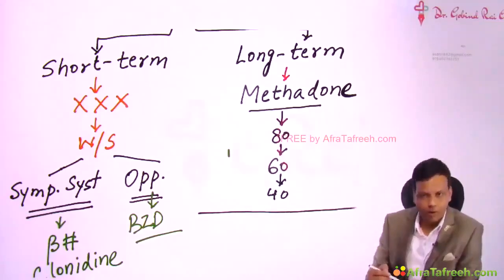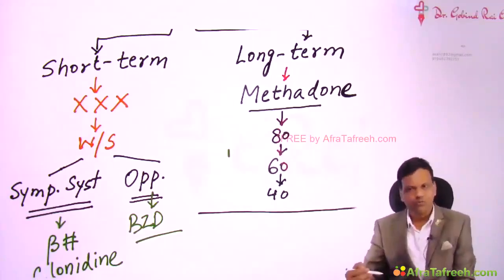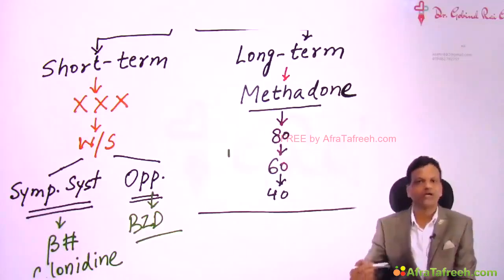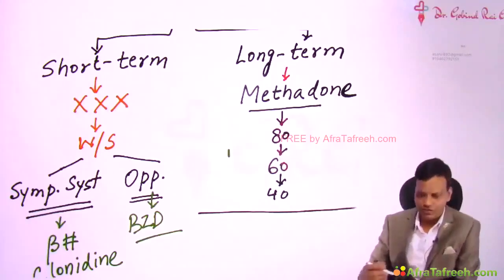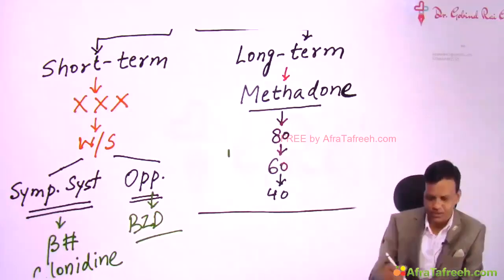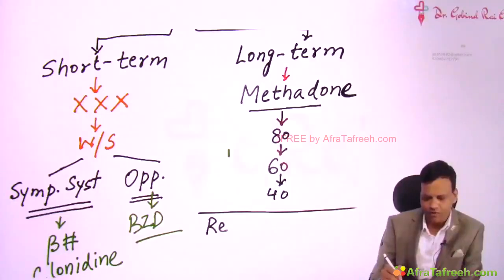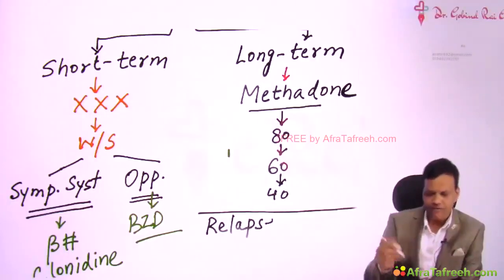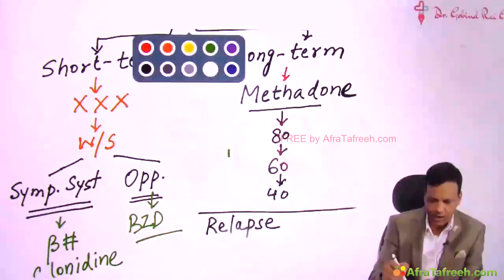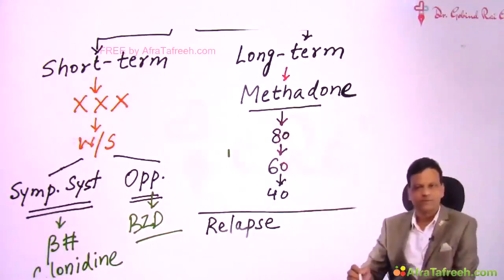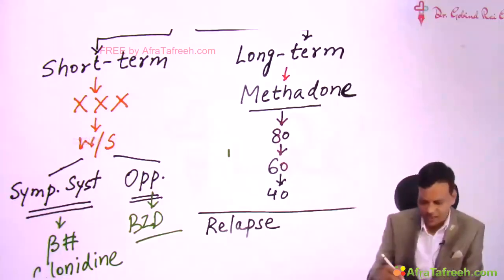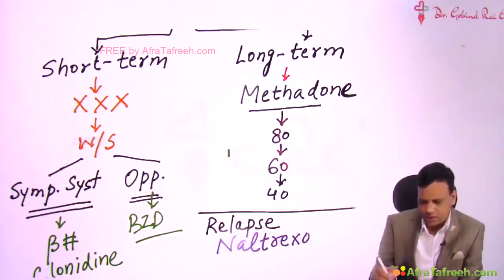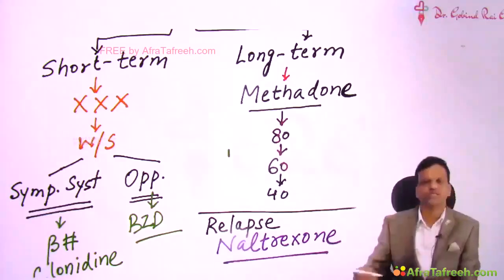But the problem is when the person goes home, the person can develop addiction again. So we want that person should not develop addiction again. So we want to prevent the relapse. This is called a relapse. If a person goes into addiction again, all this will be a waste. So we want that person should not go into addiction again. So to prevent the relapse, we start naltrexone for this person.